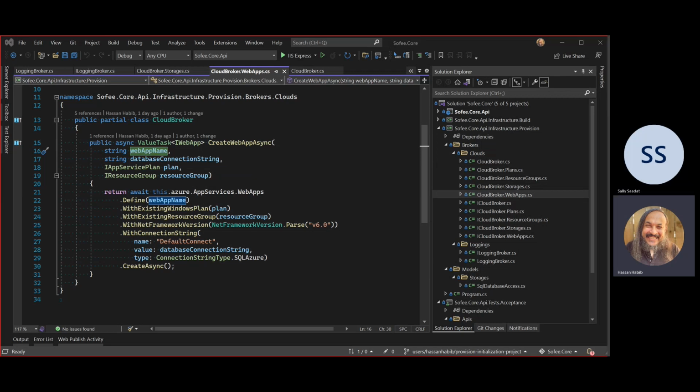But before we write this configuration broker, we need a configuration model, something we can retrieve and work with in terms of provisioning and deprovisioning. Because this project here, Sally, is not just going to help us create resources.